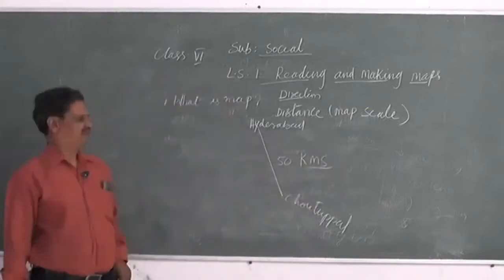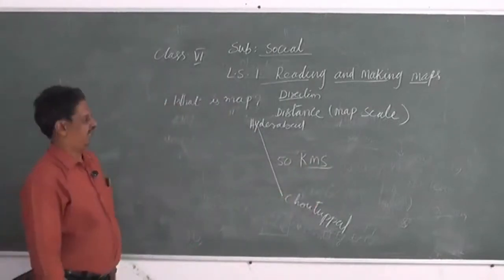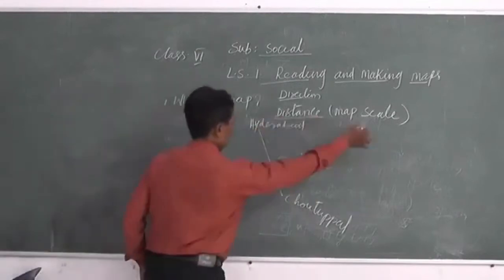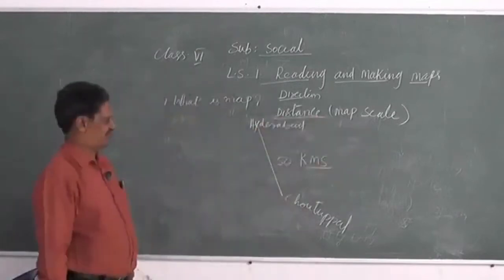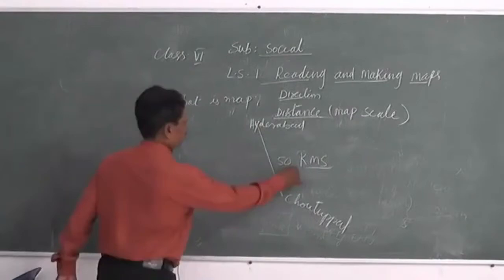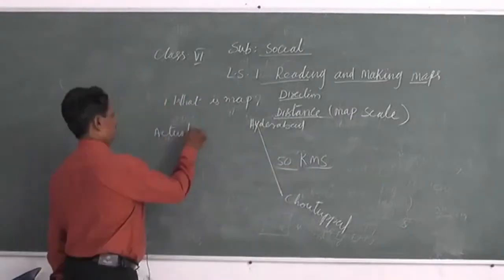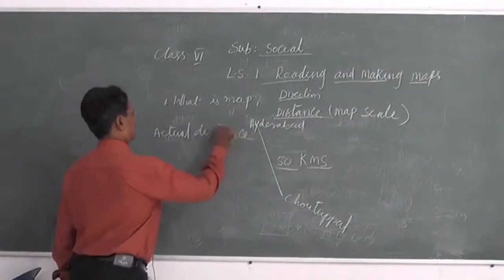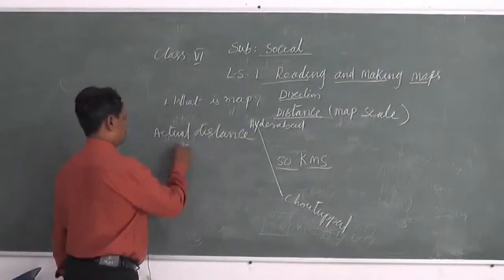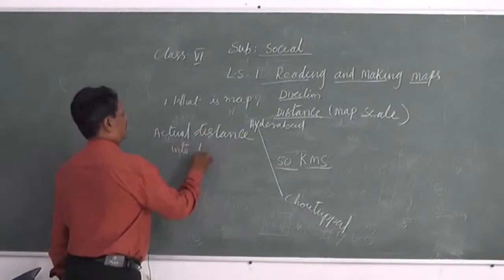It is impossible. So for the distance on a map, using a map scale, we have to convert the actual distance into distance on a map.